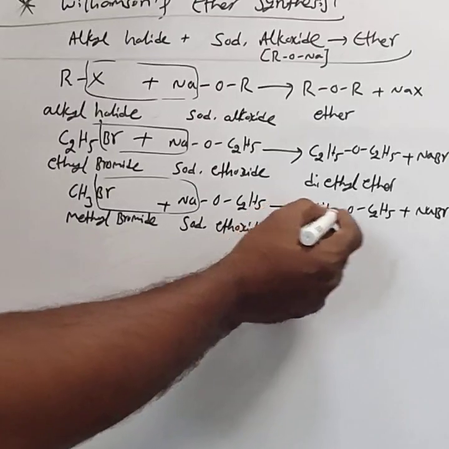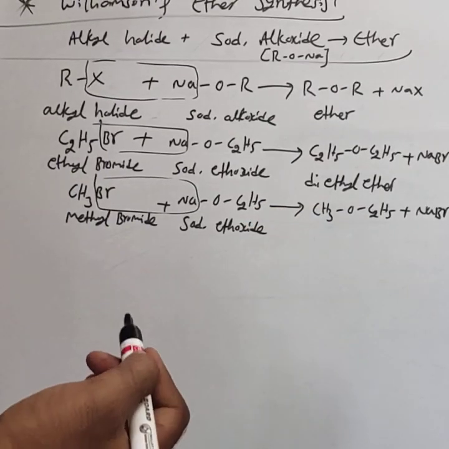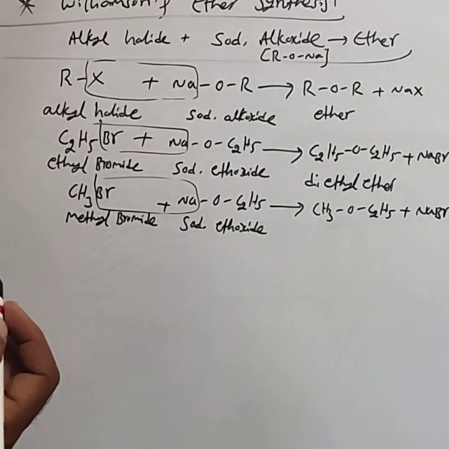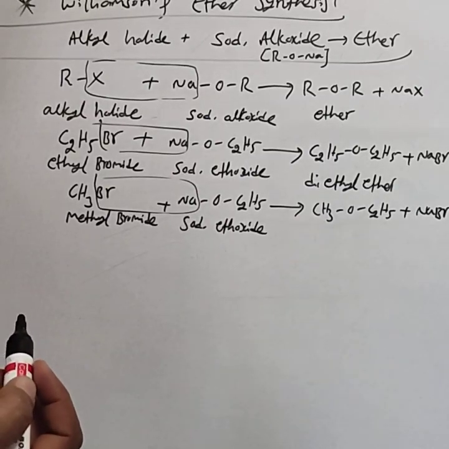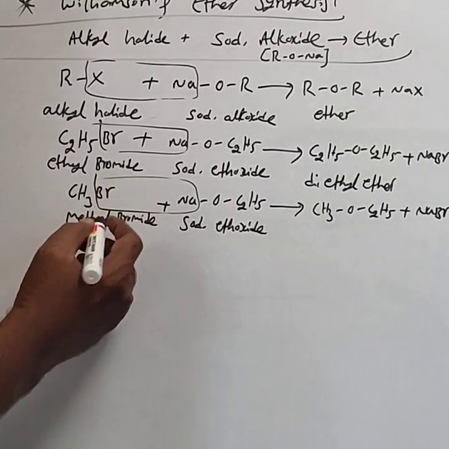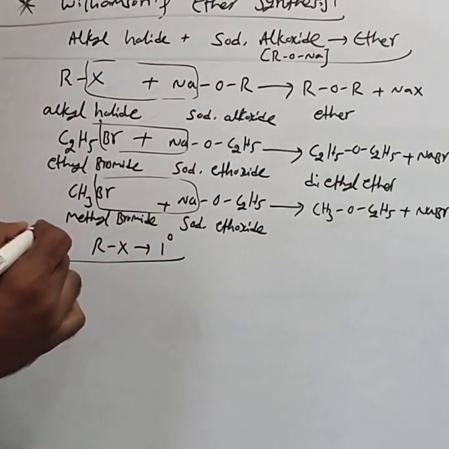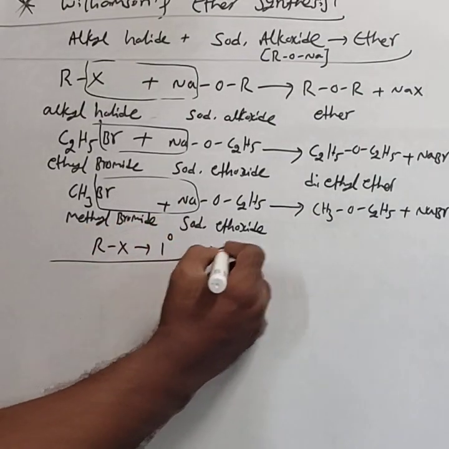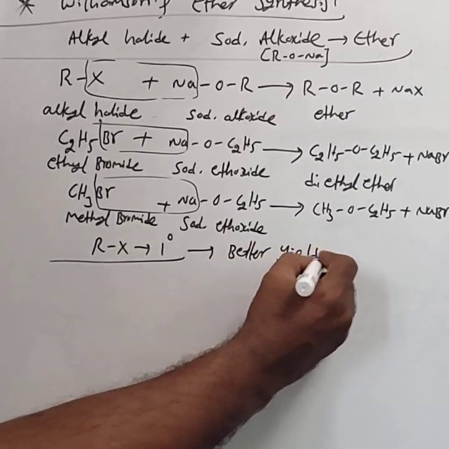That is ethyl methyl ether or methoxyethane. To obtain this ether, generally the better yield of the ether is obtained by taking alkyl halide as primary. If alkyl halide used is primary, then we get better yield of the ether.